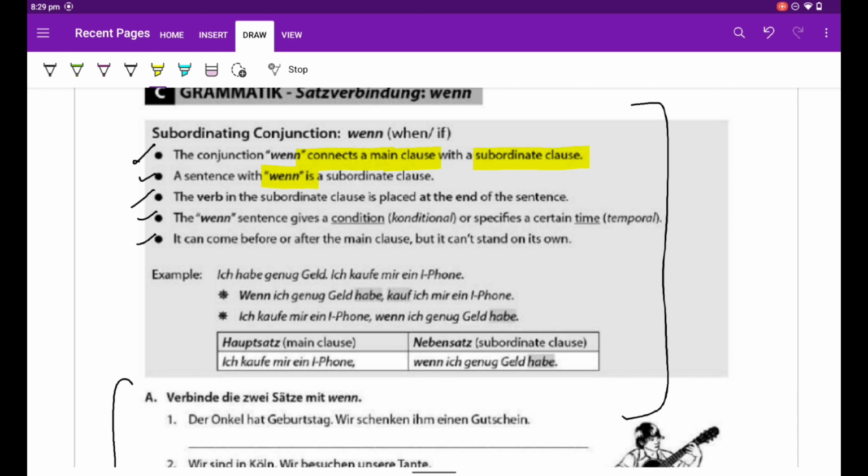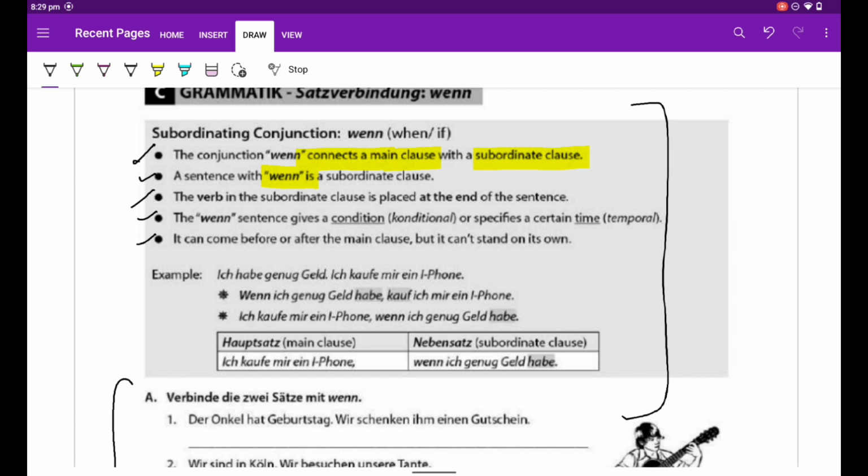The verb in the subordinate clause is placed at the end of the sentence. The when sentence gives a condition. That's why in German it is known as conditional, or it specifies a certain time. That is why it is known as temporal. It can come before or after the main clause, but it can't stand on its own.